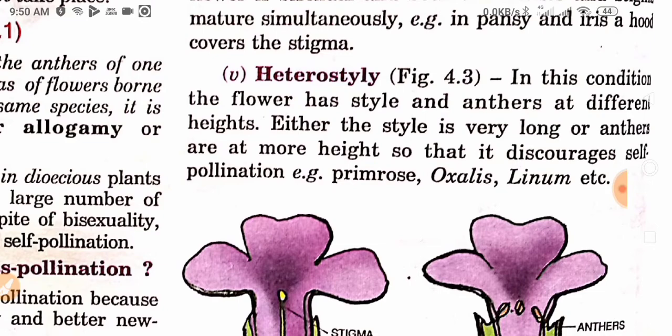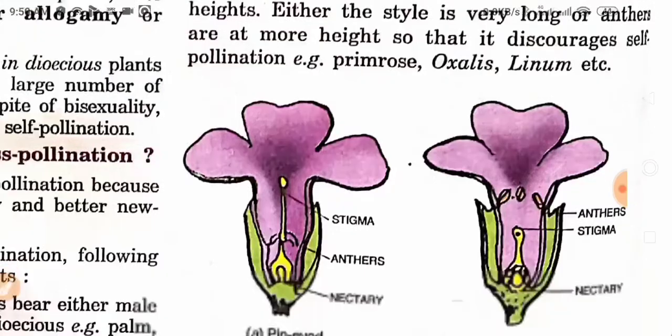And heterostyly. In this condition, the flower has style and anthers at different heights. Either the style is very long or the anthers are at more height, so that it discourages self pollination. Primrose, oxalis, linum are examples.